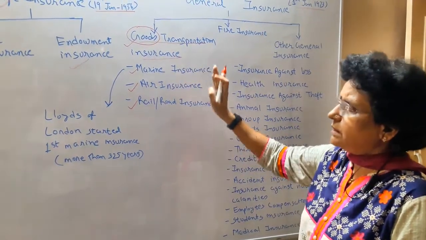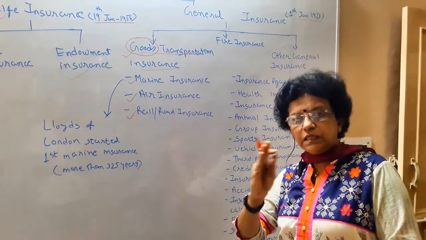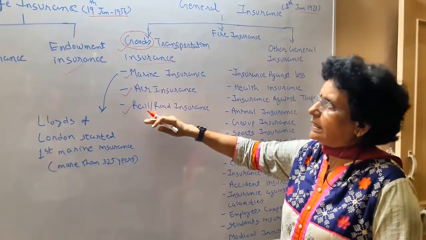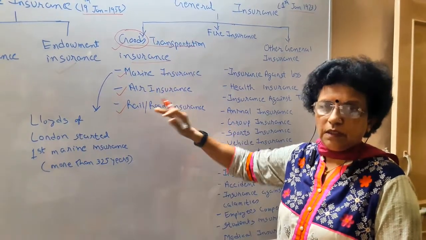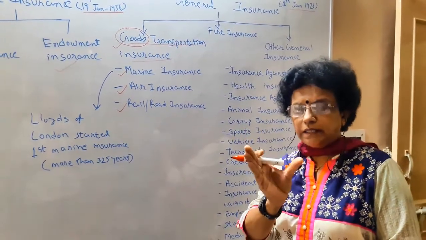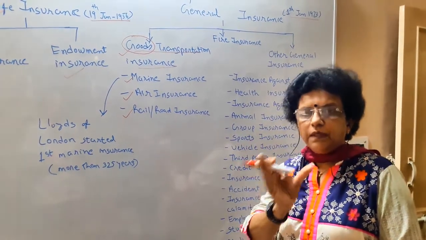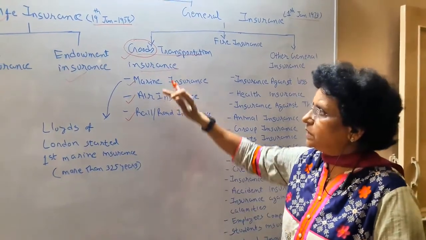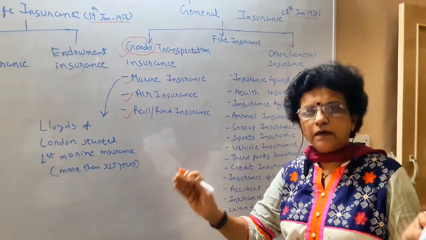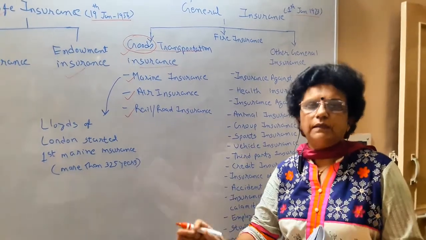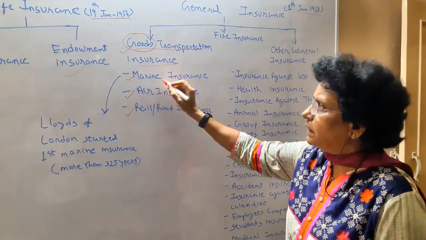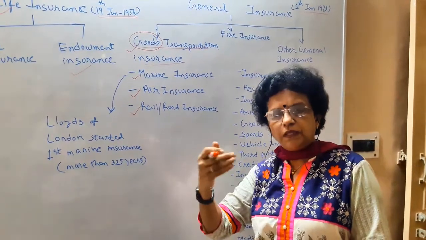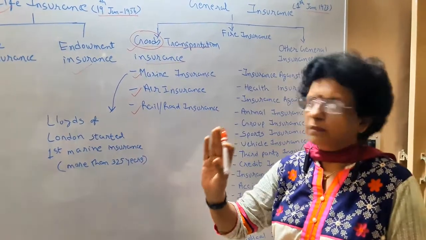Now in general insurance, the main thing you have to keep in mind is that it is a 1 year tenure insurance, and especially in the case of goods transportation insurance, it concerns only the voyage, only the trip, from one destination to another. If your goods reach safe and sound, your policy contract comes to an end there. So here the term is very short and the premium is also less. If nothing happens, you have to forget the premium you have paid.